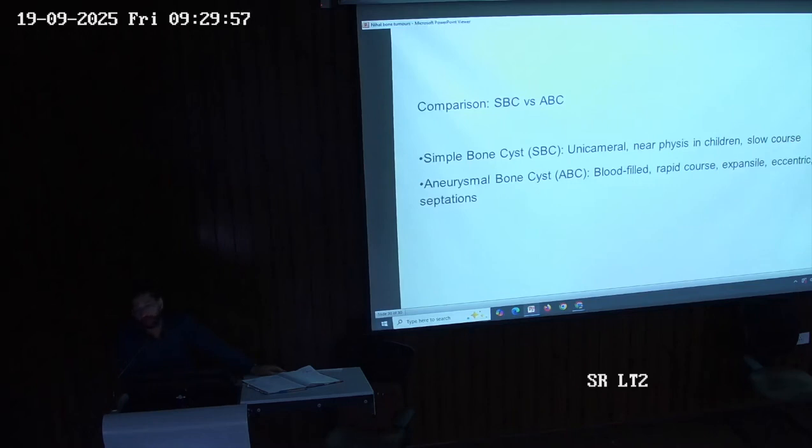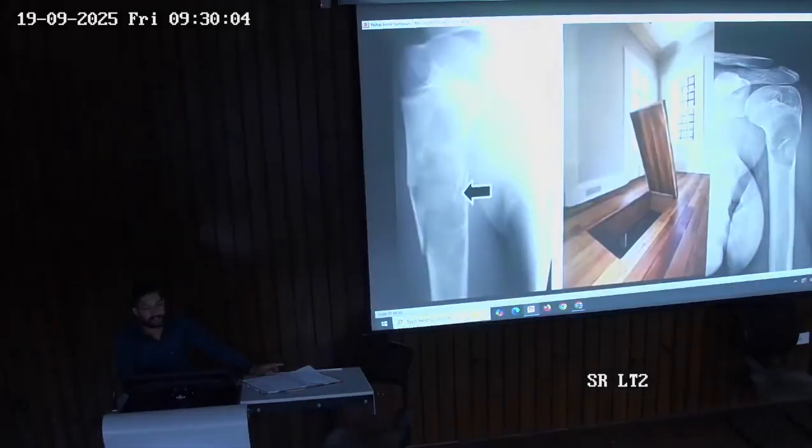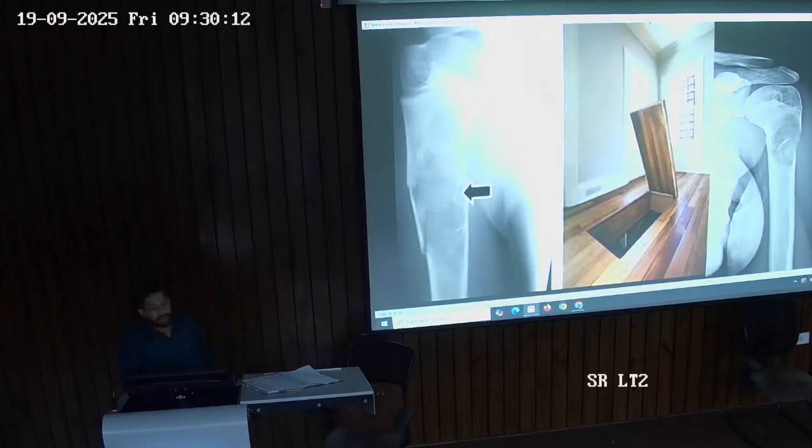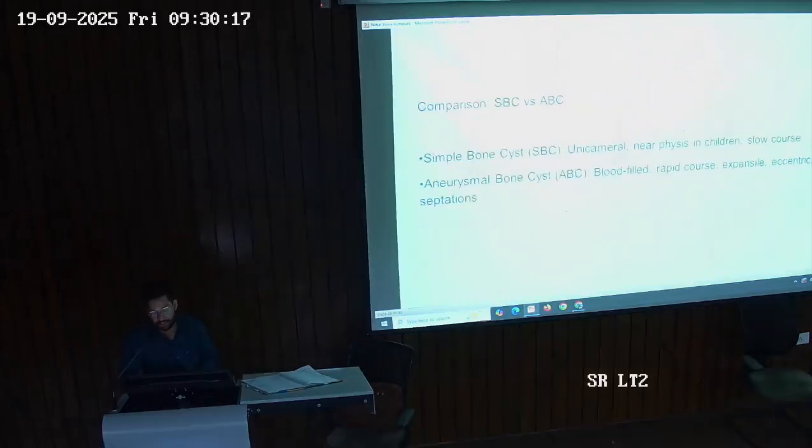This X-ray is always kept in your practical exam. This X-ray, similar to this, a proximal humerus X-ray, in which you can see these septations. So if this X-ray is shown to you, it is ABC, aneurysmal bone cyst.